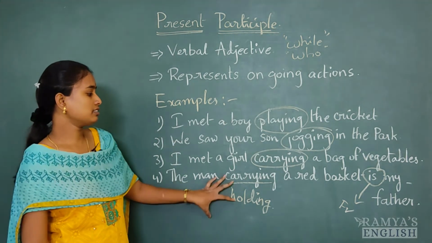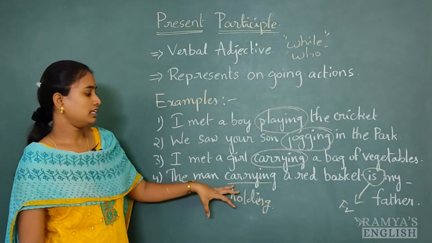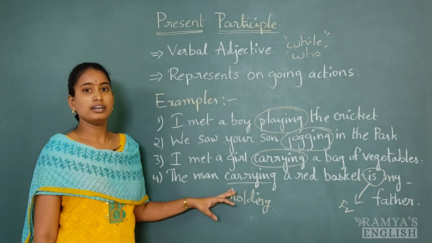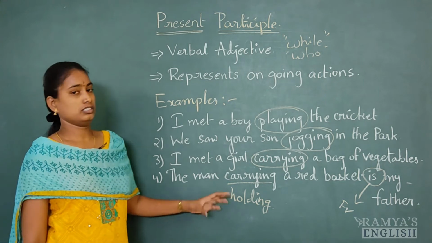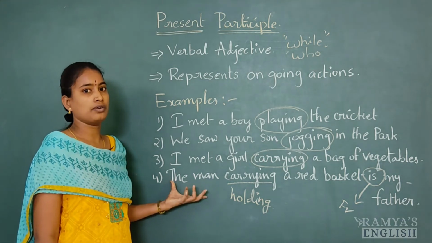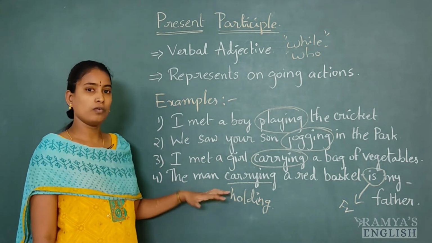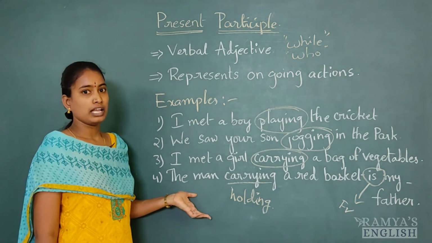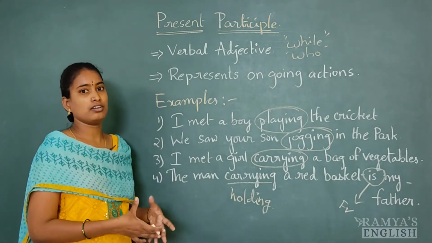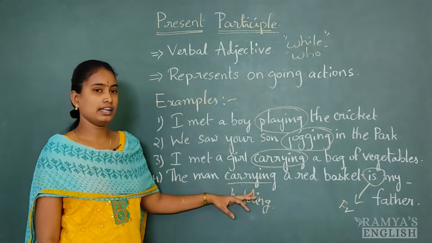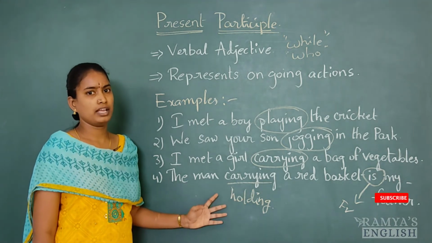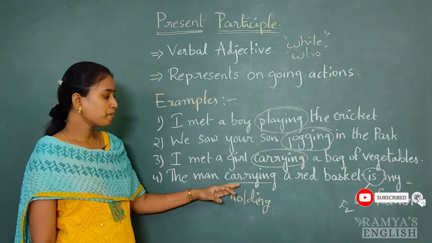So this is telling about that man, and it is playing the role of an adjective because it is qualifying that noun. It is describing that noun, and also telling what that man was doing. He was not just standing there or sitting there. He was carrying. We can use any main verb here in the place of carrying.